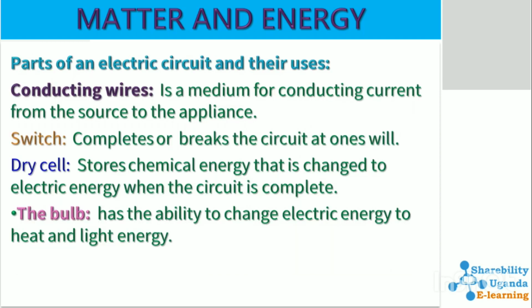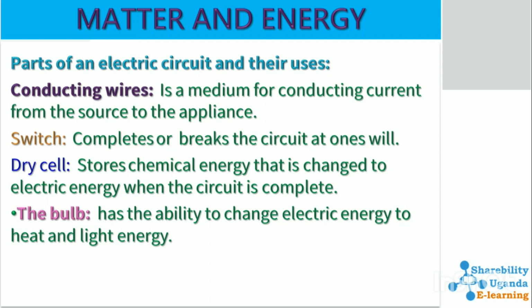Parts of the electric circuit and their uses: we have the conducting wires or the connecting wires, which are the medium for conducting current from the source to the appliance. And then we have the switch, which completes or breaks the circuit as desired by the user.